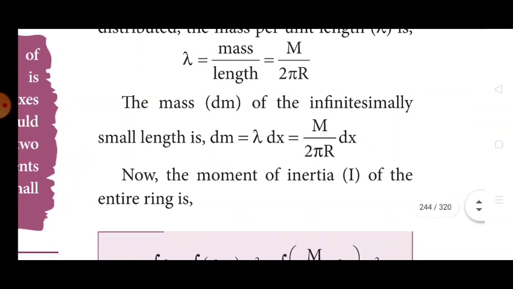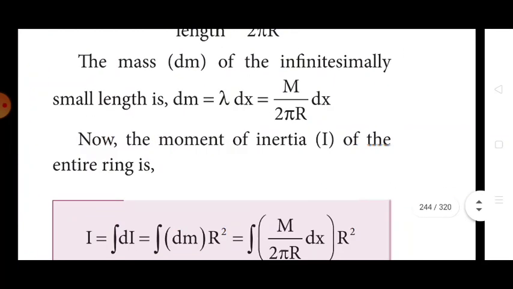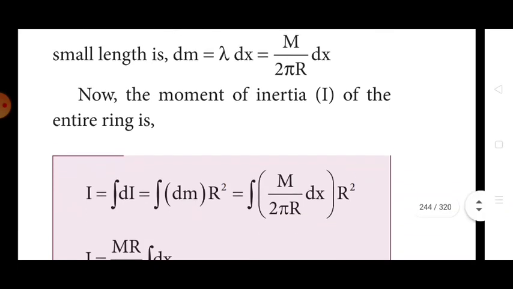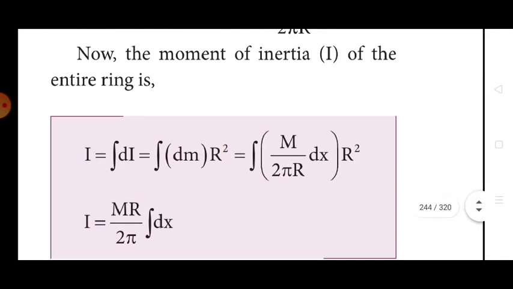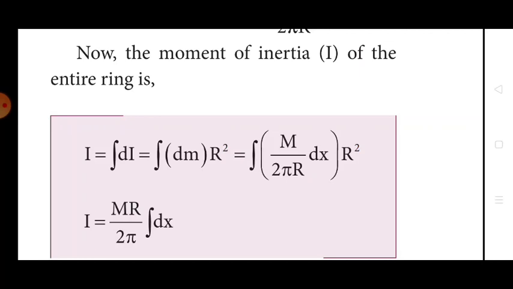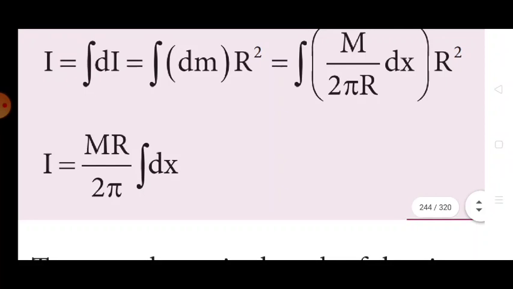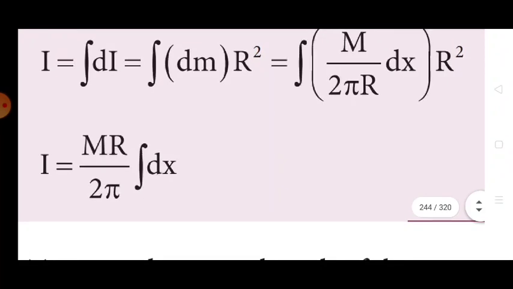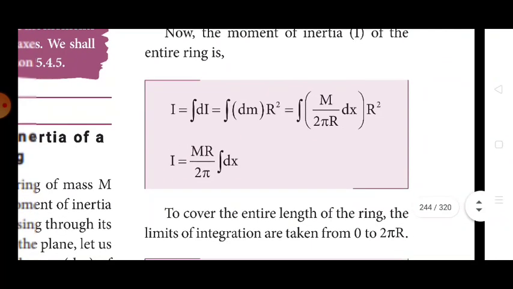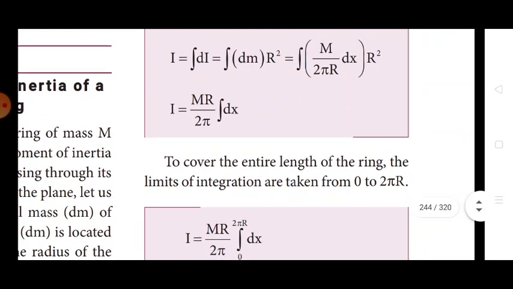Now the moment of inertia of the entire ring is I = integral of dI = integral of dm r^2 = integral of m/(2 pi r) dx r^2. So I = mr/(2 pi) integral of dx. To cover the entire length of the ring, the limits of integration are taken from 0 to 2 pi r.